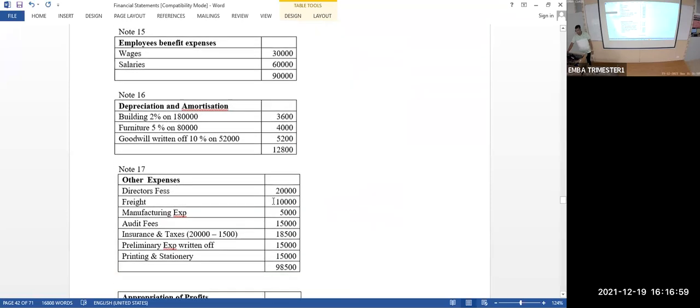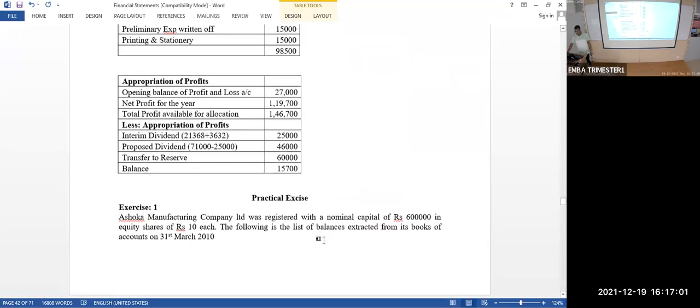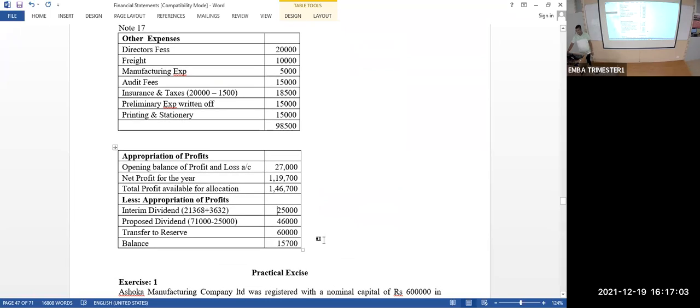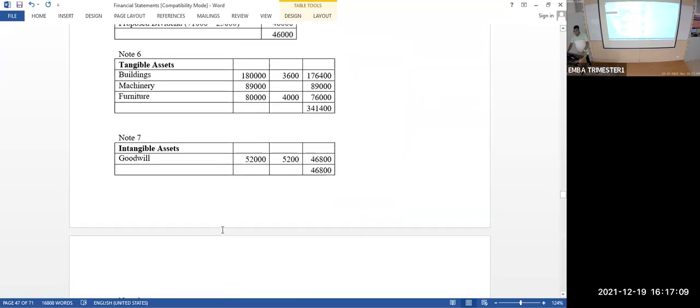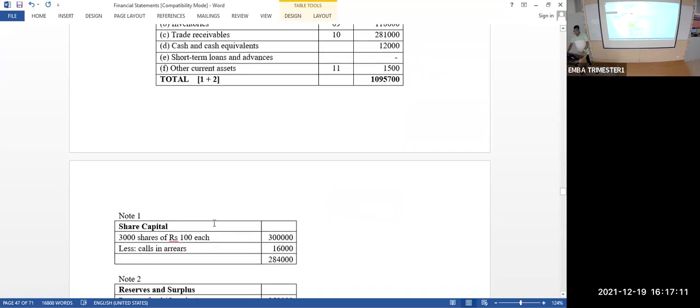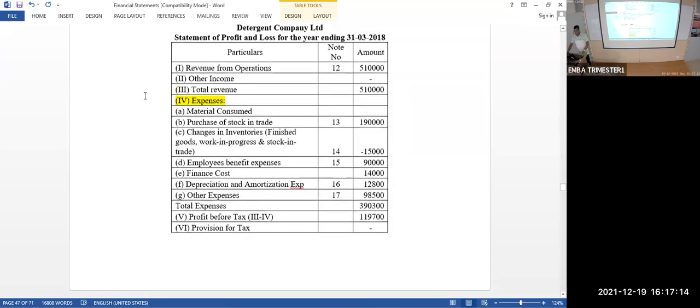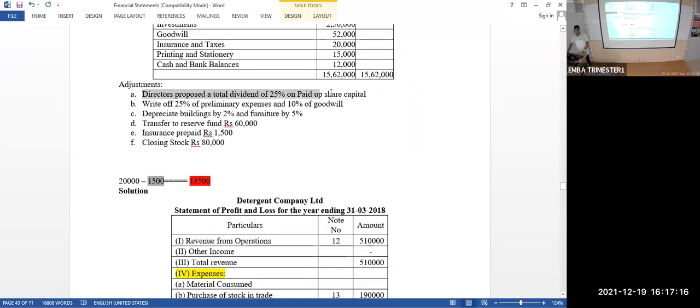Look at this. Minus 25,000. Okay. Next, proposed dividend. I think there is a further dividend the company is proposing. Look at the question. Directors proposed a total dividend of 25% on paid up capital. So 25% of paid up capital.